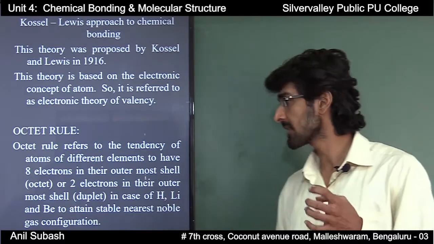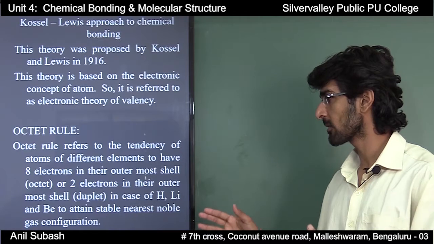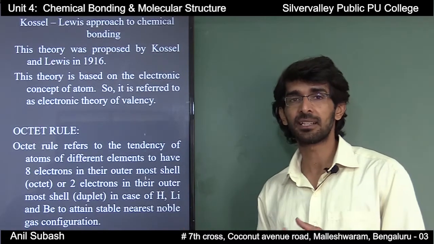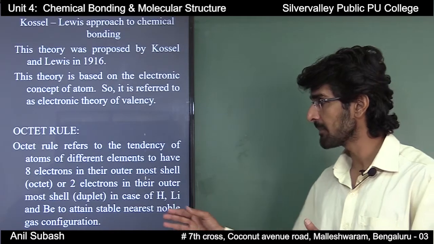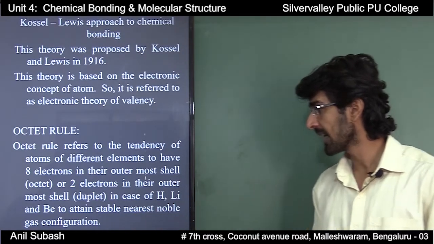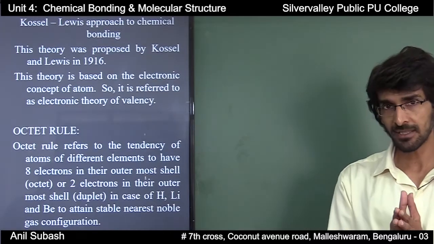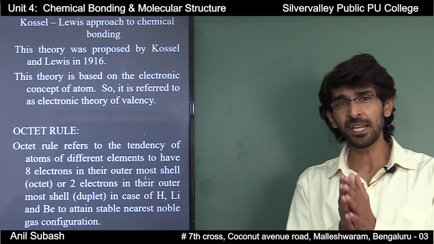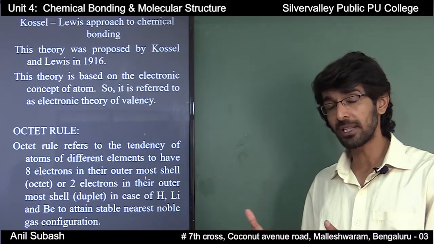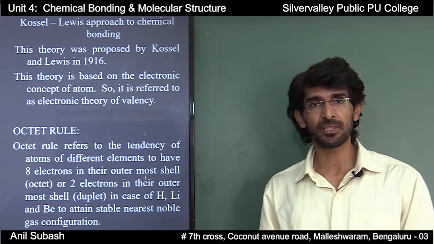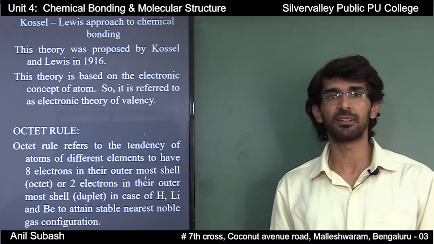Having 8 electrons in the outermost shell is considered as octet, or 2 electrons in their outermost shell, that is, duplet in case of hydrogen, lithium and beryllium, to attain the stable nearest noble gas configuration. That is, as I have told you, every atom tends to have 8 electrons or 2 electrons in their valence shell, and that is the reason for the formation of chemical bond.